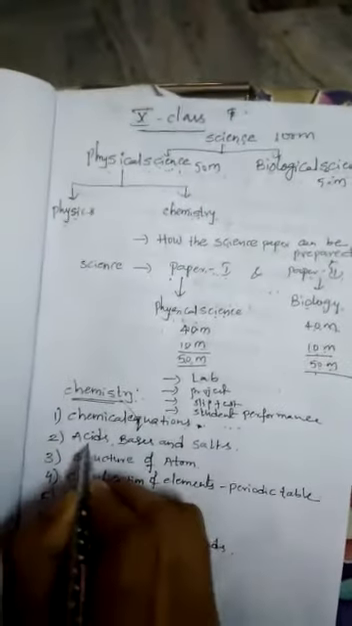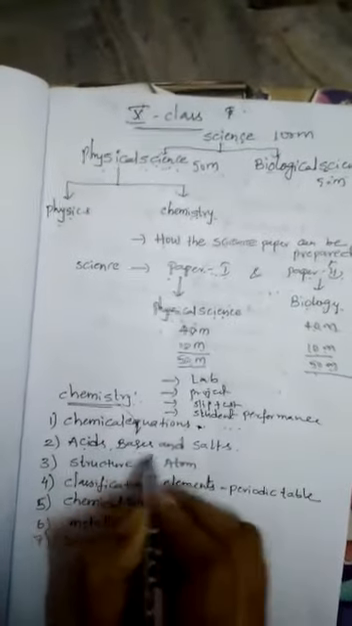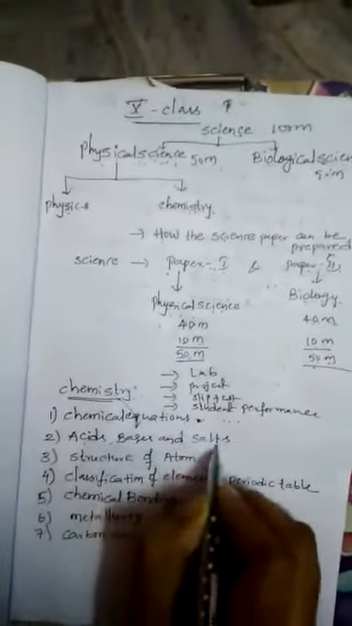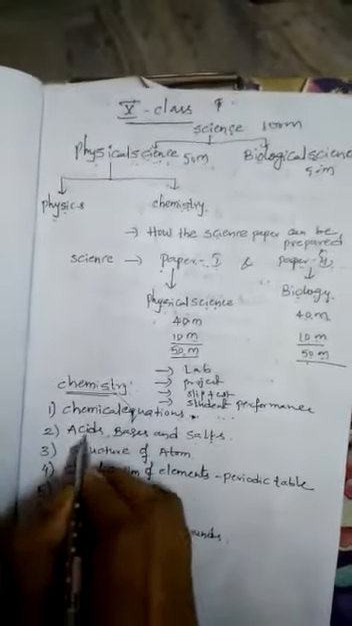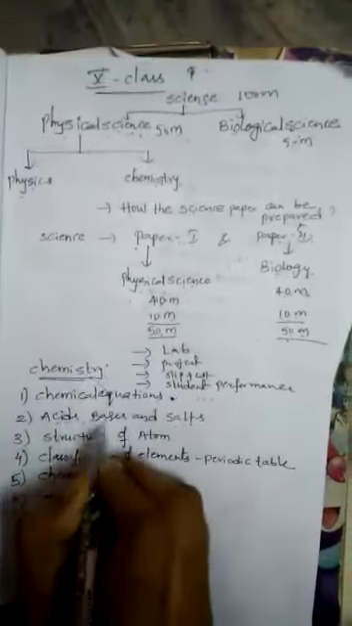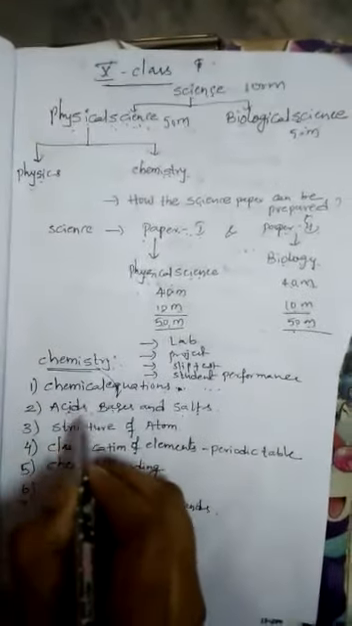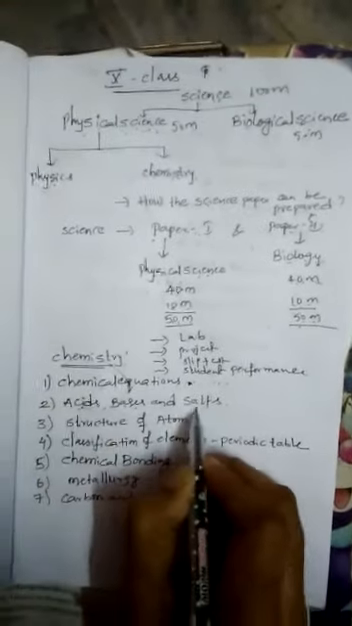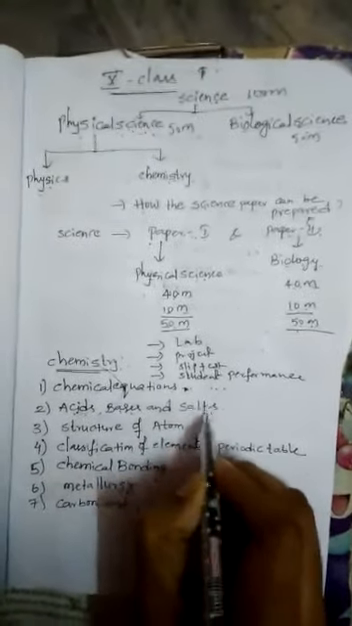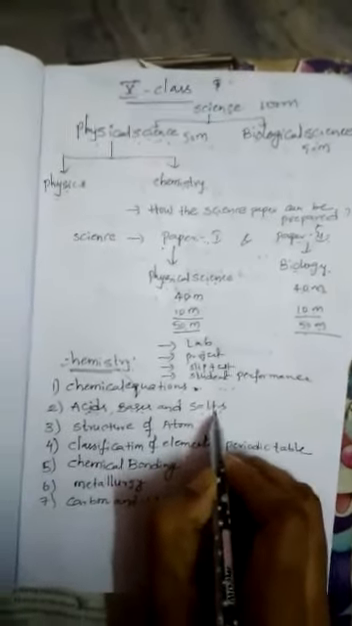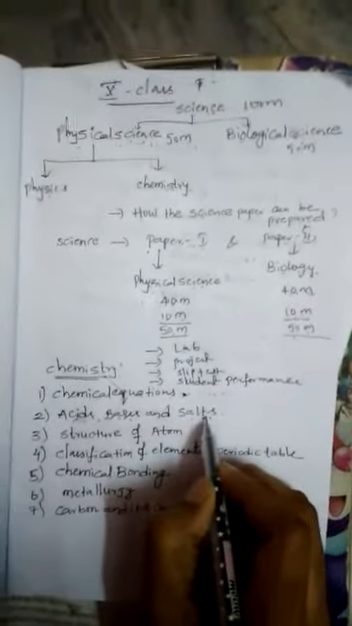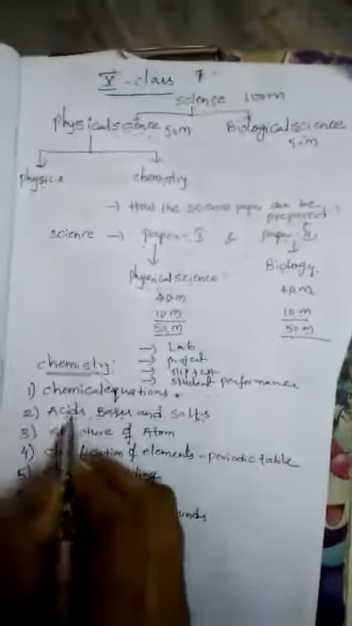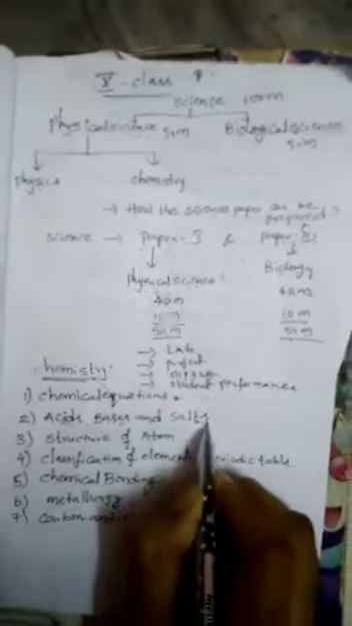The next chapter is acids, bases and salts, and this chapter is most important for the board exam. In this chapter we will discuss how to identify acids and bases, the properties of acids and bases, and some activities related to them. Finally we will study what salts are and different types of salts like baking soda, washing soda, plaster of Paris, sodium hydroxide, and their preparation also. So this is about acids, bases and salts, the second chapter in chemistry.